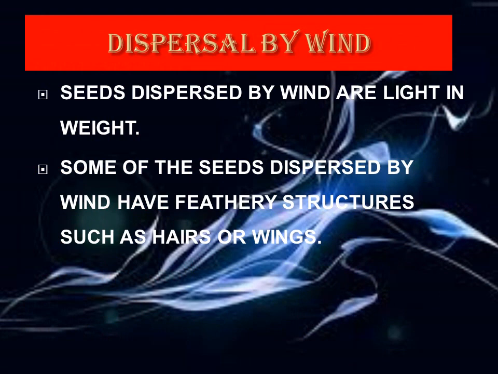Now children, the second agent we are going to see is wind. Some seeds are very light and they have wings or fine hair on them. So these seeds are easily carried away by the wind. Seeds dispersed by wind are light in weight. Some of the seeds dispersed by wind have feathery structures such as hairs or wings.